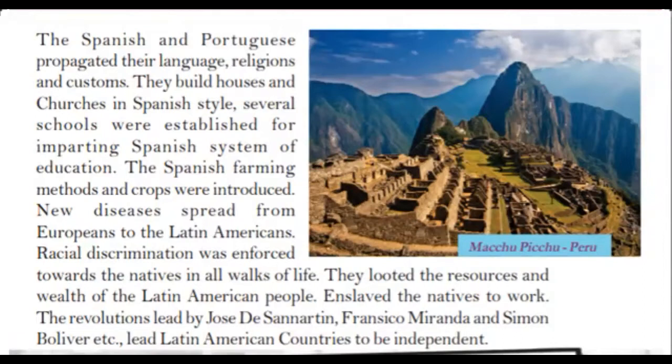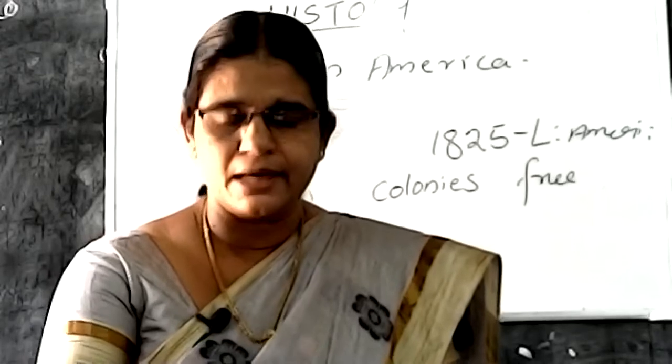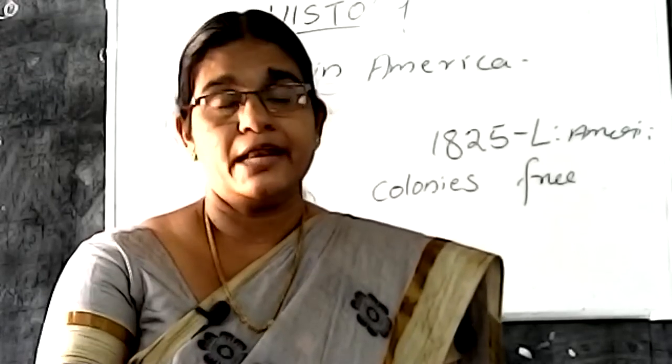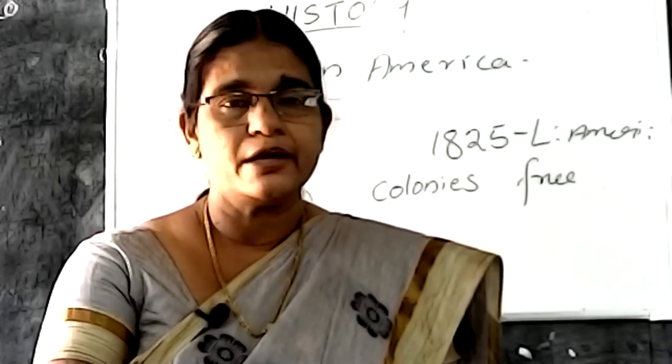New disease spread from Europeans to Latin America. Racial discrimination was enforced towards the natives in all walks of life. They looted the resources and wealth of Latin American people and enslaved the natives to work. Okay, listen here. They looted the wealth of the Latin Americans. That means that in Latin America, South America, there is a rich wealth of silver and gold mines.